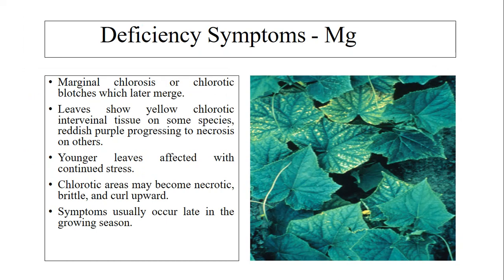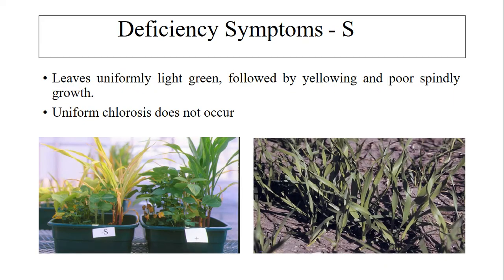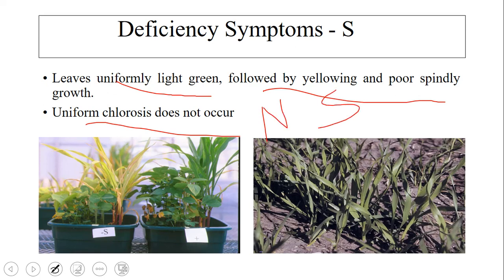Deficiency symptom of magnesium: marginal chlorosis or chlorotic blotches. We can see leaves show yellow chlorosis in the interveinal tissue, and younger leaves are affected. Symptoms usually occur late in the growing season. And sulfur: leaves are uniformly light green followed by yellowing. Uniform chlorosis does not occur. Nitrogen and sulfur deficiency symptoms are similar, but the only thing you should remember is nitrogen deficiency symptoms will be on the lower leaves and sulfur deficiency symptoms will be on the upper, younger leaves.